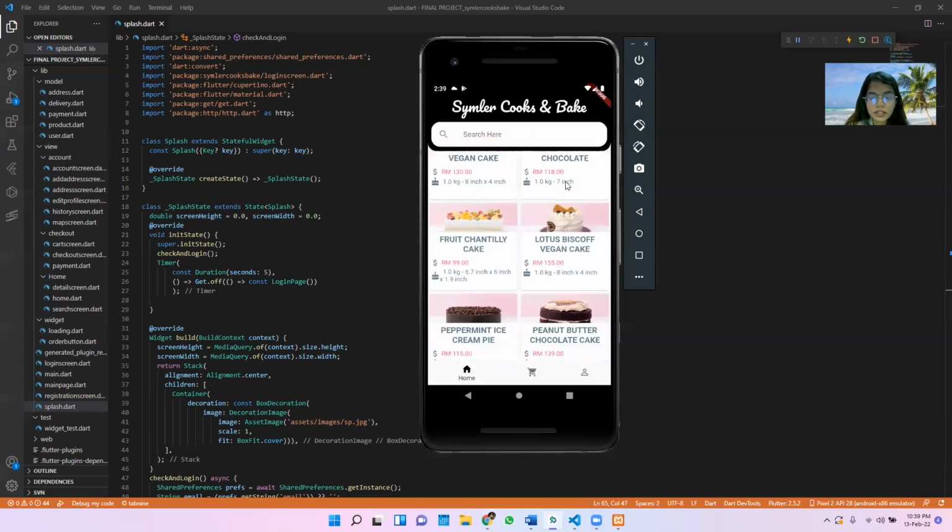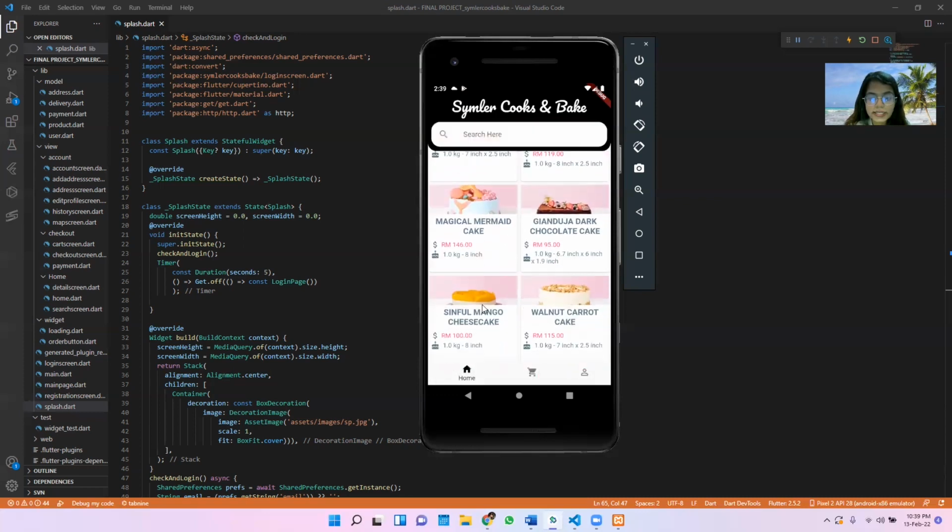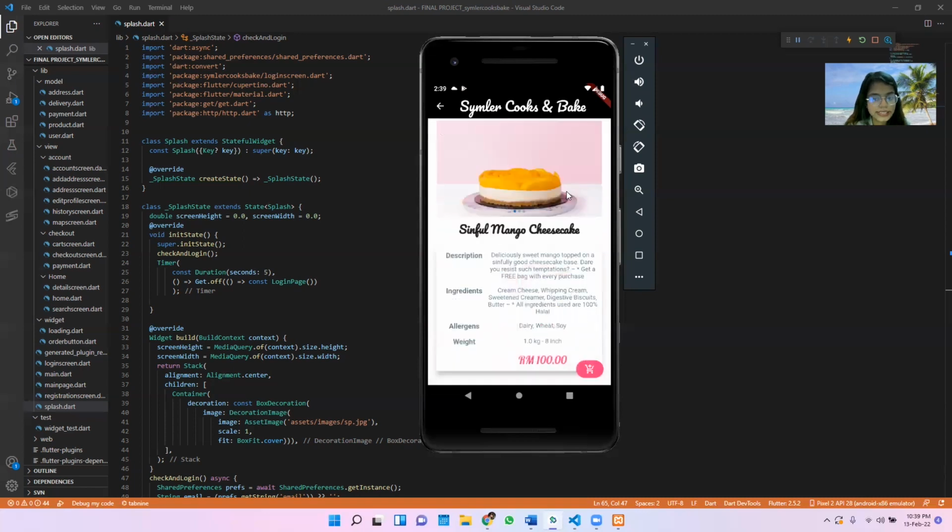Okay, so let's take a look at another cake, which is mango cheesecake. Same goes for the detailing, but the details will be different, like the ingredients and the allergens, because for each cake they use different products which can cause different allergies. So we already stated whatever allergic possibility may occur after you had the cake. It also has a price tag here and also an add to cart button.